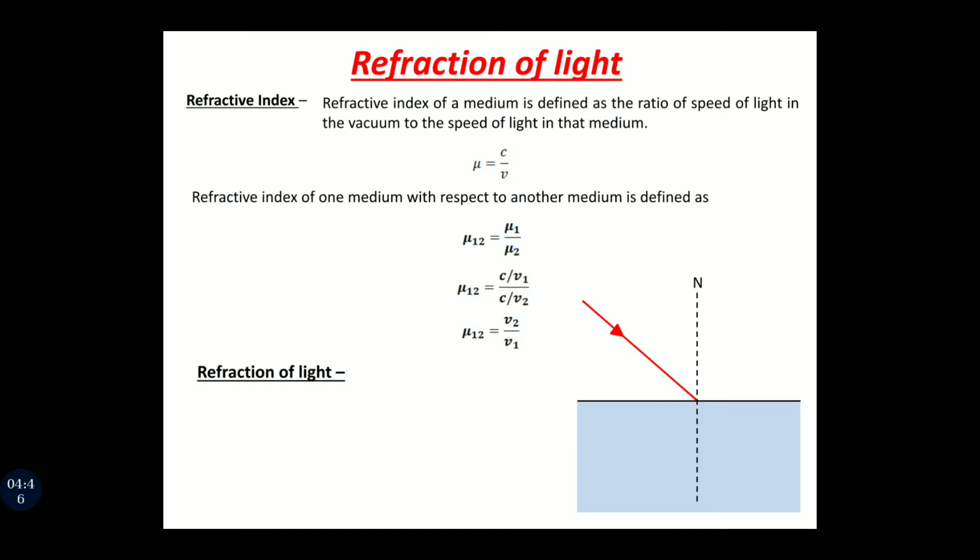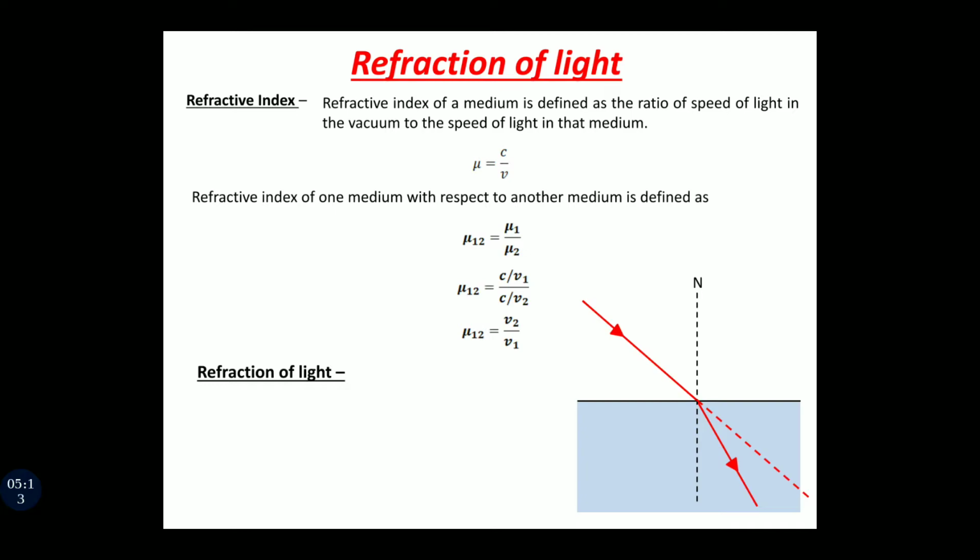The original path of the ray is represented by a dotted line. But the ray of light bends from its path, and it bends towards the normal because the light goes from a rarer medium to a denser medium, and that's why the light bends towards the normal and it passes like this.